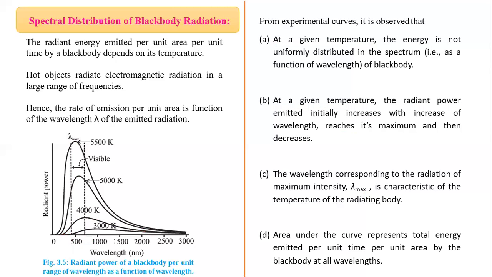The next one is area under the curve. Means the area under this curve represents total energy emitted per unit time per unit area by a black body at all wavelengths.